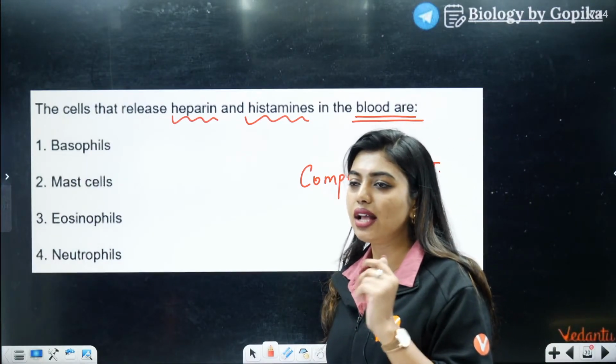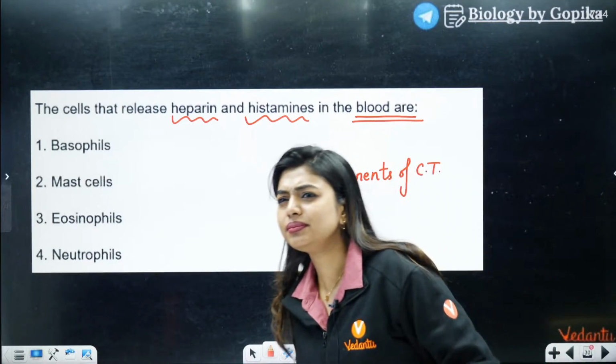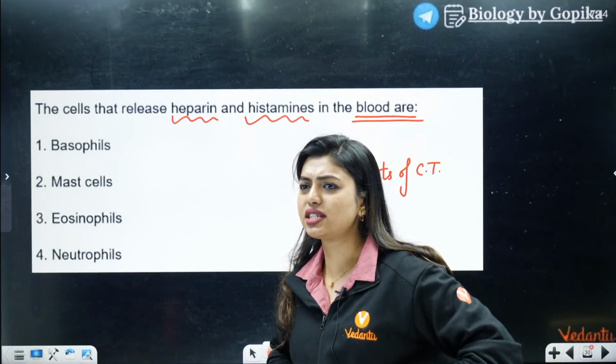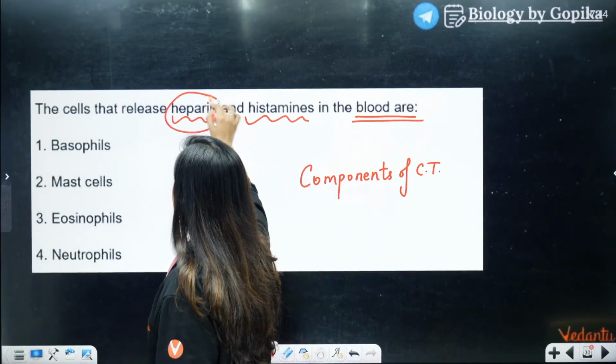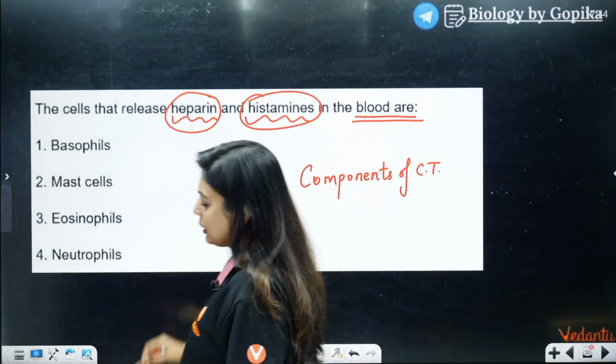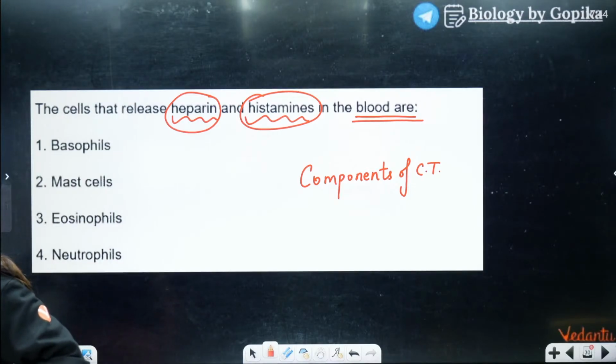Come on students, answer quickly in the chats. So much confusion for this. The cells that release heparin and histamine. Think properly, in the blood. Oh, you people are so confused. Students, in the blood. In the blood. Now, how do I tell?